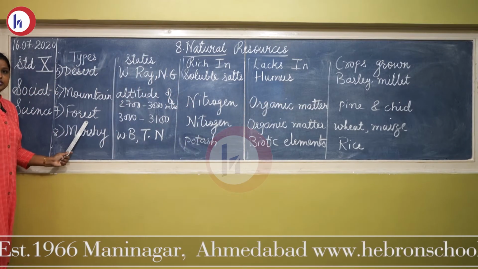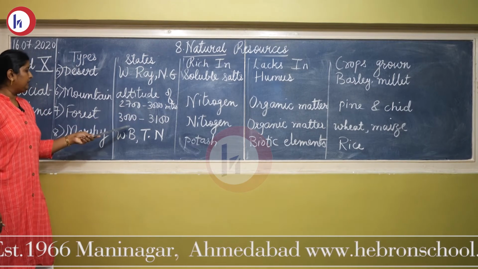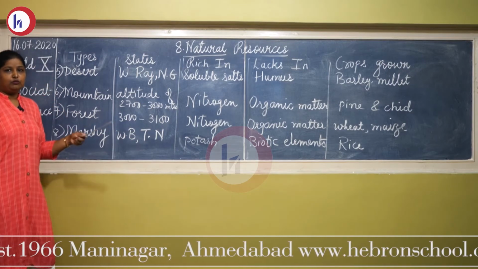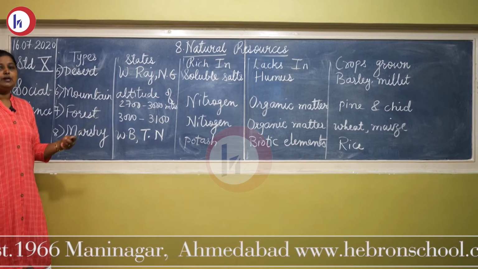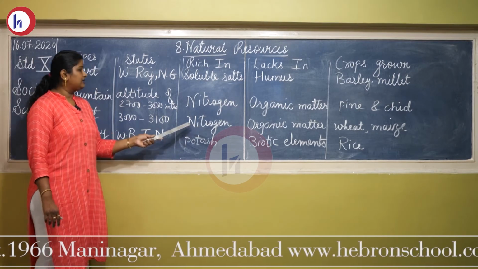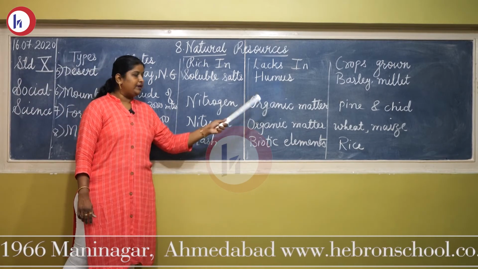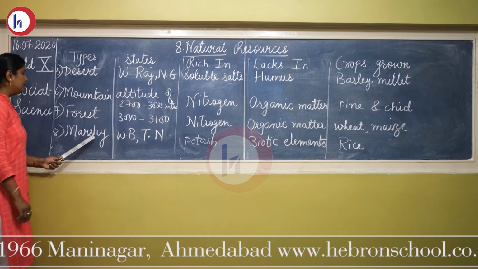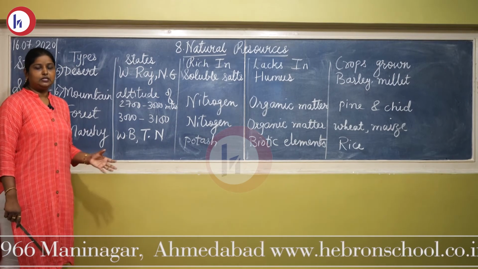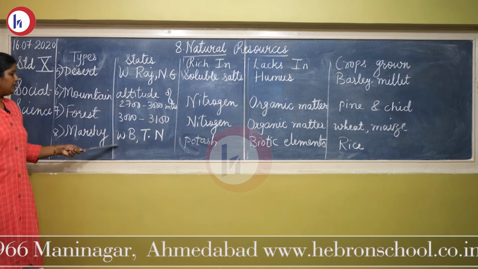Then we have forest soil. Forest, little above from mountain soil, 3000 to 3100 meters height which is having. Like Uttarakhand, then you go to Darjeeling, Himachal Pradesh, you will find this forest soil is there. Nitrogen, rich in nitrogen but lacks in organic matter. Wheat, maize can be grown over there. Last is marshy. Marshy means a very wet type of soil which is there. West Bengal, Tamil Nadu, especially in West Bengal.